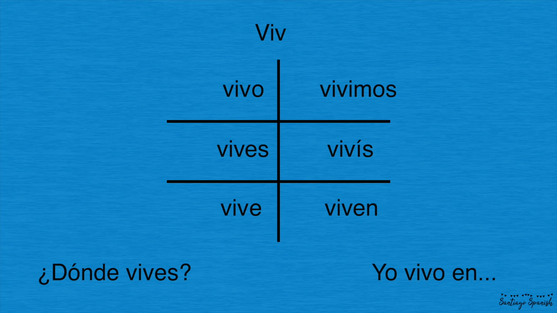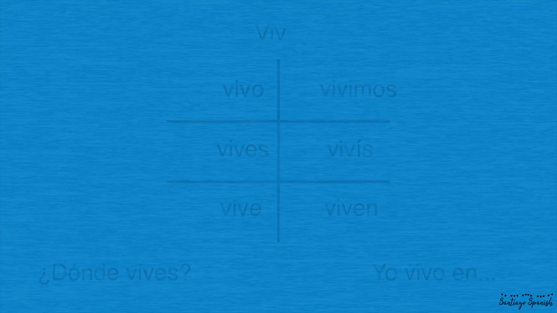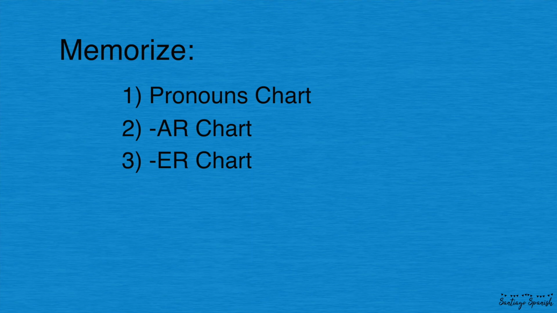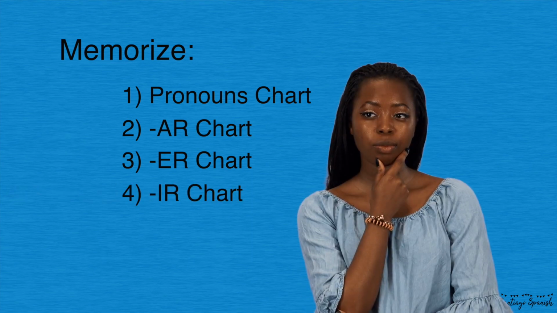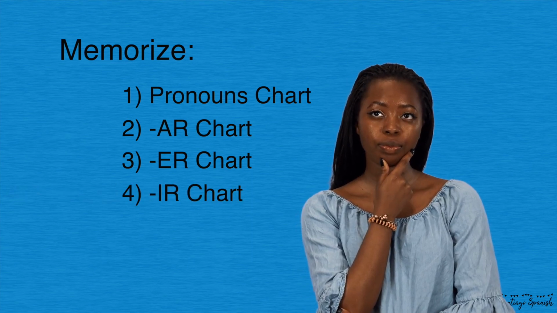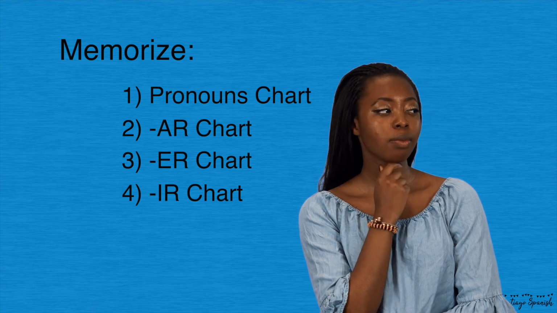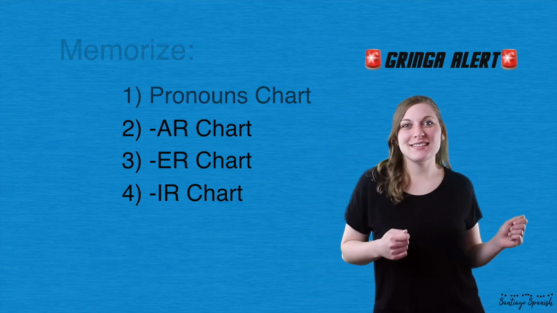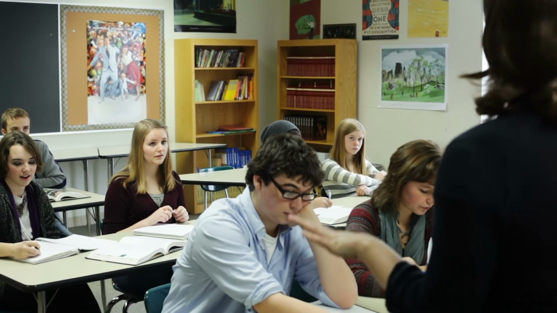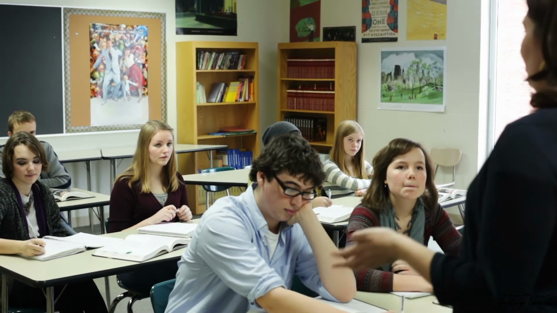So in order to say who does what in Spanish, you really just need to spend some time memorizing these charts. Memorize who is in which box in Spanish and in English, and then memorize the charts for AR verbs, ER verbs, and IR verbs. I'm telling you, the faster you memorize these charts, the easier it's going to be for you. Now, I am not a Spanish native speaker. I learned Spanish, and these charts really helped me to learn who does what in Spanish.